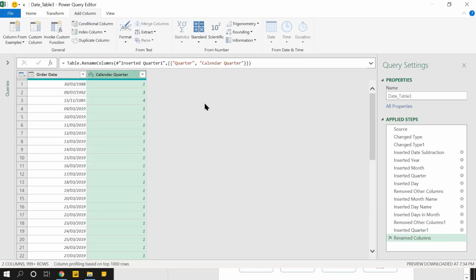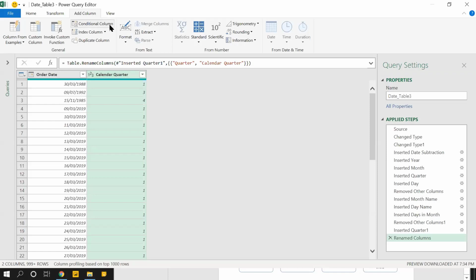Now we want a separate quarter for the Indian financial year. So a very simple technique I'll use. If it is 2, then it is first quarter. If it is 3, then it is second quarter. 4 is third quarter. In Excel, we write the if else function. The same if else function can be done here.